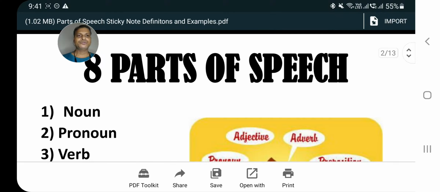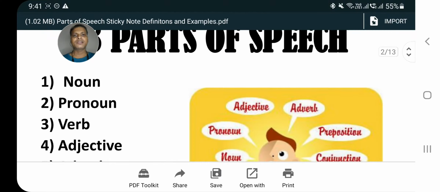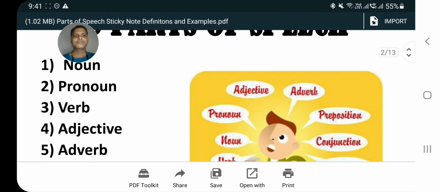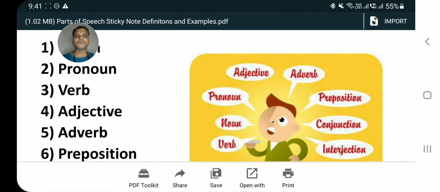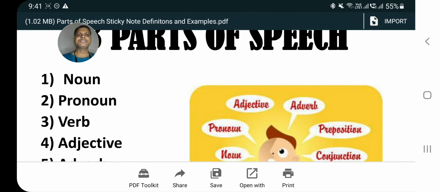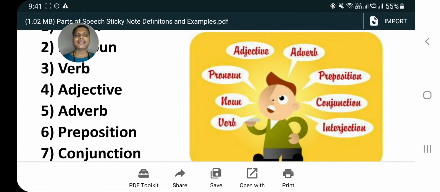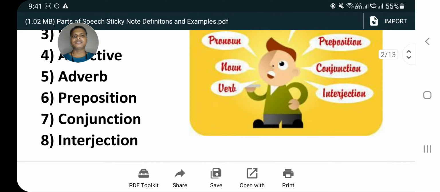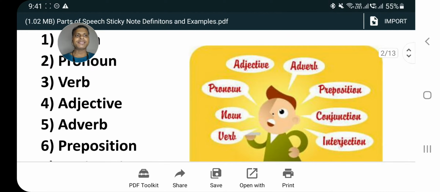Today I have brought to you the topic parts of speech. As we know students, there are 8 parts of speech in English. Let us start it one by one. Here you can see the 8 kinds of parts of speech. First is the noun, second is pronoun, third is the verb, fourth is adjective, fifth one is adverb, and sixth is preposition, the seventh is conjunction, and the eighth one is interjection. Now let us understand one by one in detail.